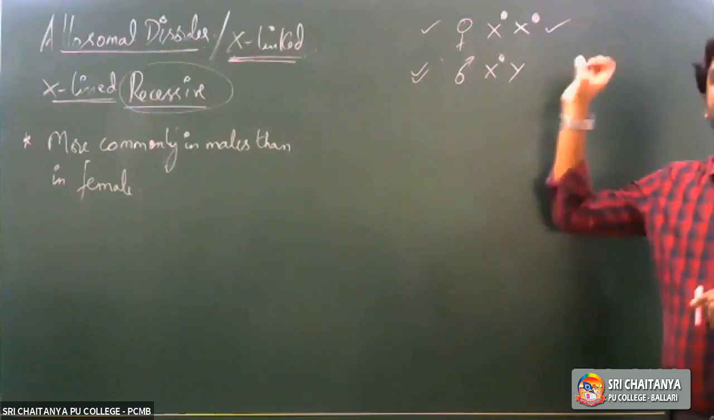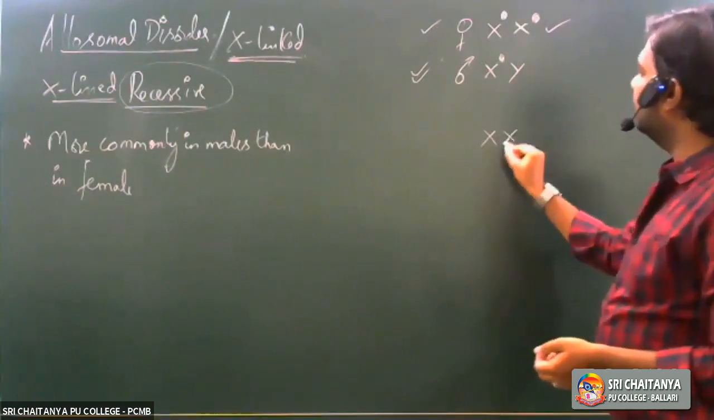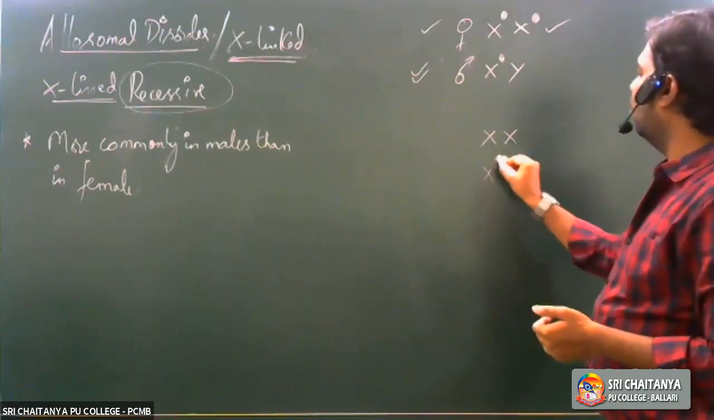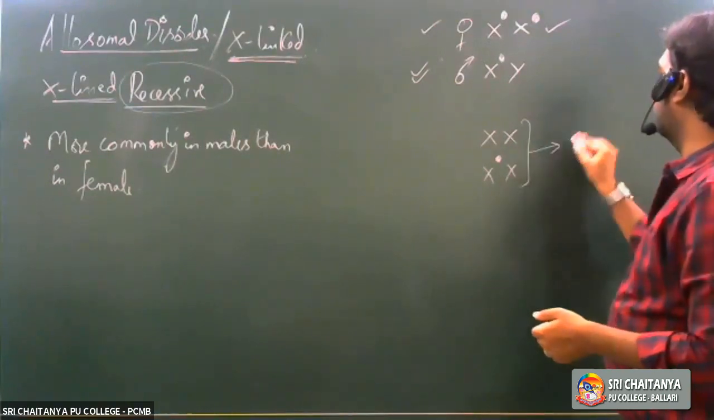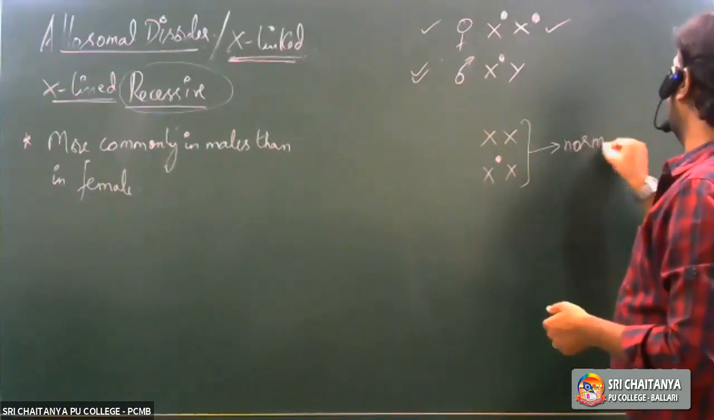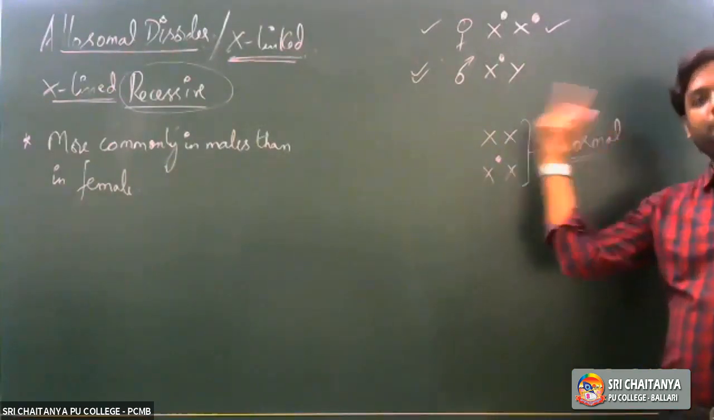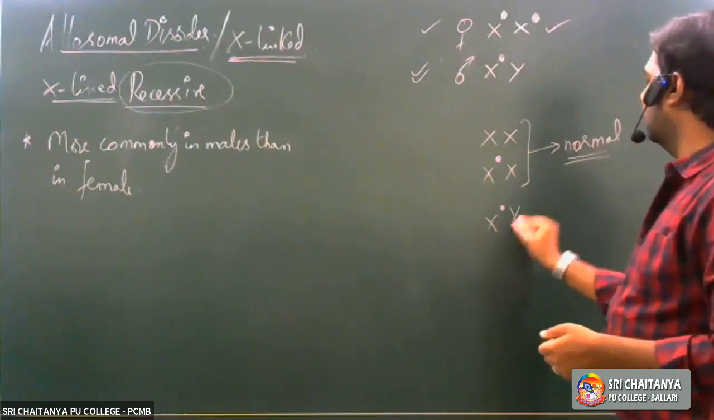So when we say a female is normal, the female could have both alleles normal, or the female could have one allele normal and one allele mutated. In these two conditions, the female is said to be normal. But this is not the case in males, because males have only one X chromosome, so one single mutation is enough.